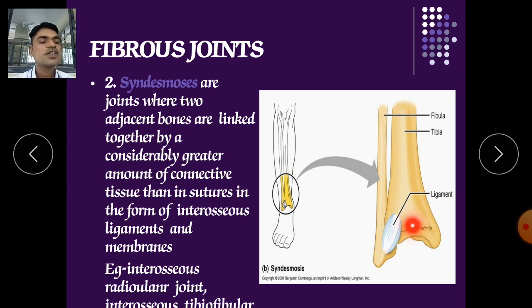Here you can see the tibiofibular joint, where the tibia connects with the fibula. It is an almost immovable joint. The ligament connects the tibia with the fibula. In this fashion it is an example of syndesmosis, a fibrous joint.